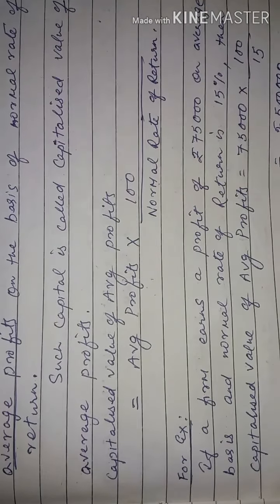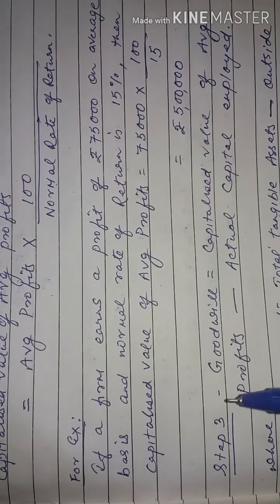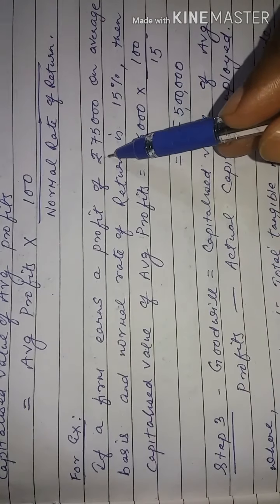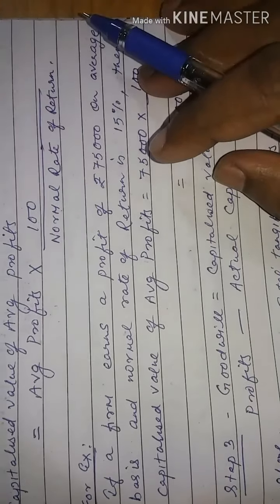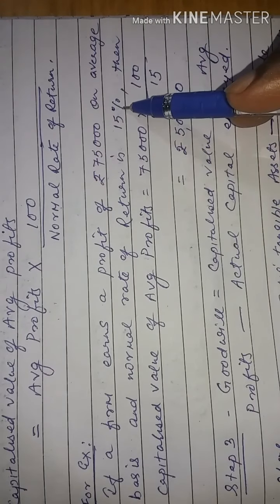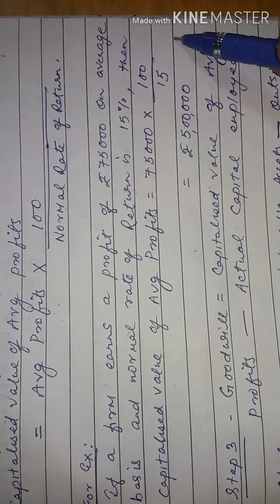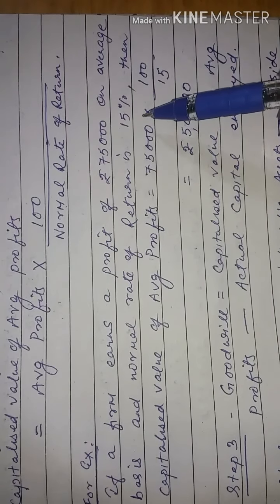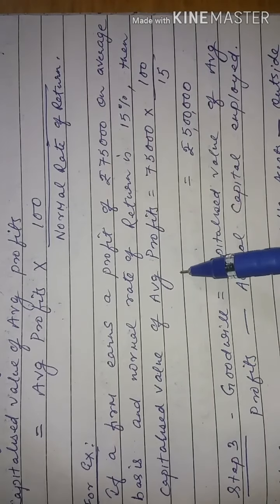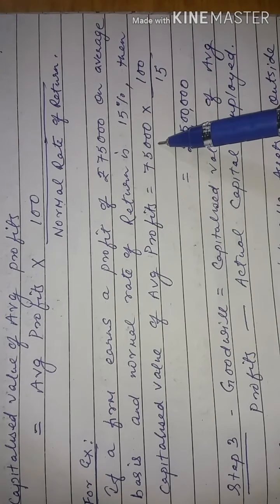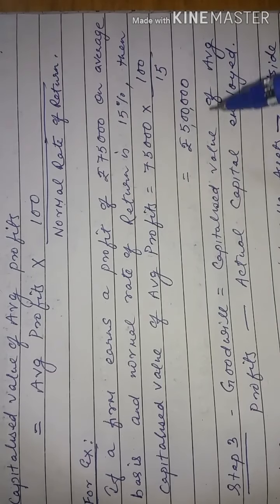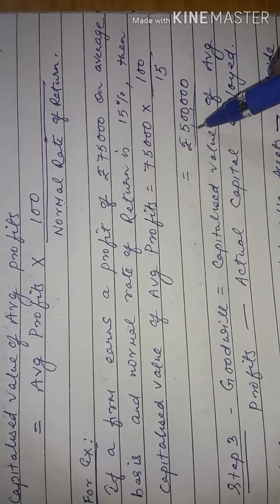Or we can take another example. For example, if a firm earns an average profit of rupees 75,000 and the normal rate of return is 15%. Now the capitalized value of average profit will be 75,000, the average profit, into 100 by 15, that is the normal rate of return. In this case also, the capitalized value of average profit is equal to rupees 5 lakh.